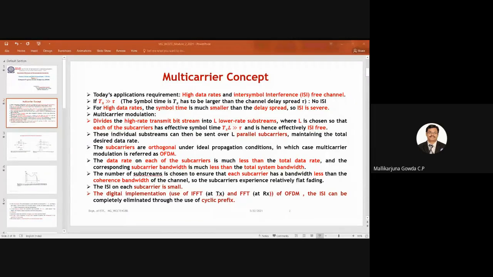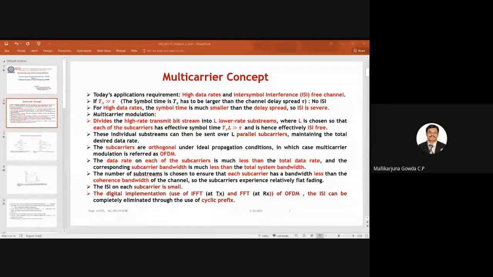If I want a high data rate, obviously the symbol duration has to be very small. When the symbol duration becomes less than the channel delay spread, it leads to intersymbol interference.